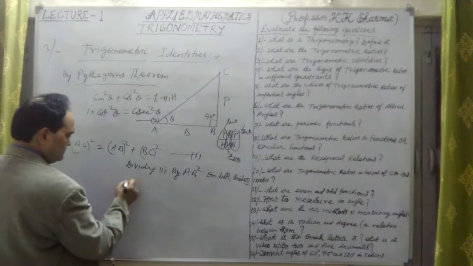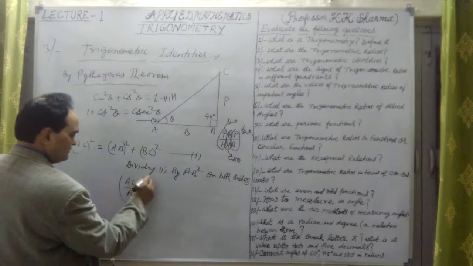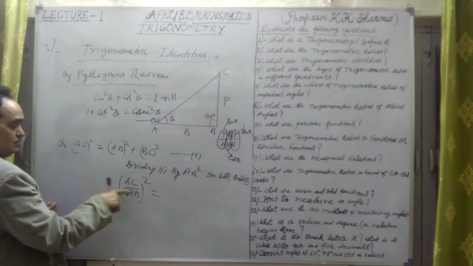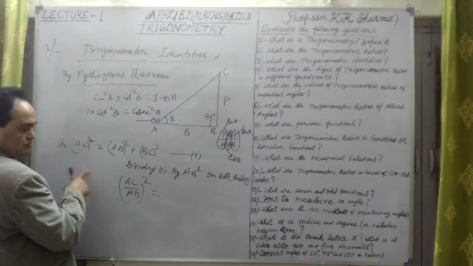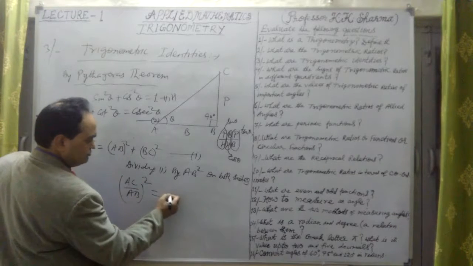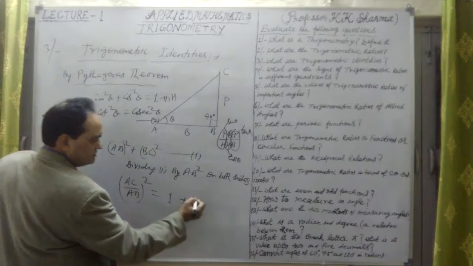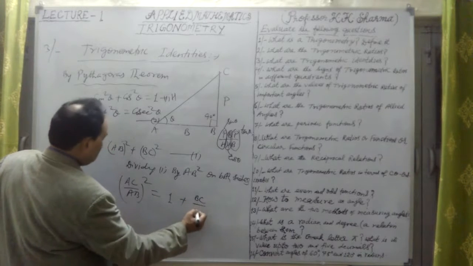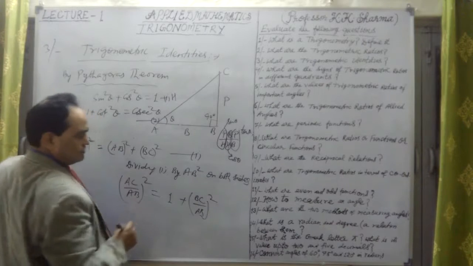So on the left hand side we get AC square upon AB square, that means AC upon AB whole square, equal to AB square upon AB square, which is 1, plus BC square upon AB square, that means BC upon AB whole square.